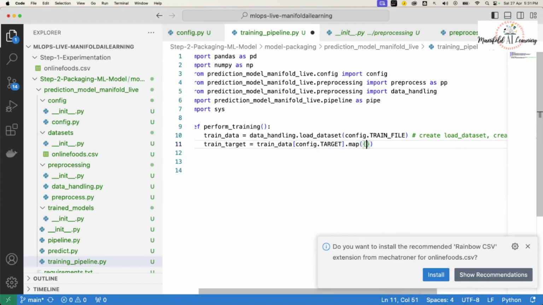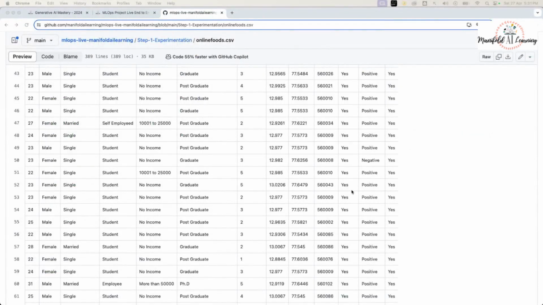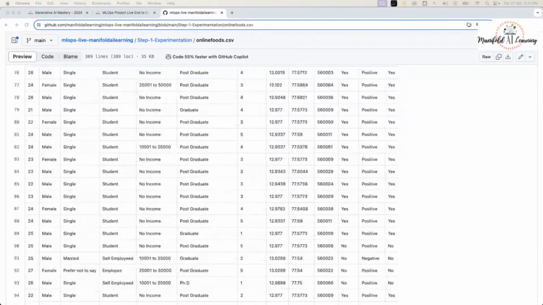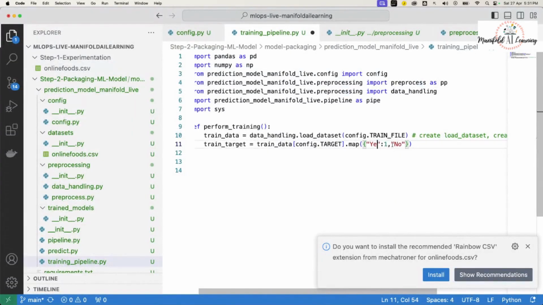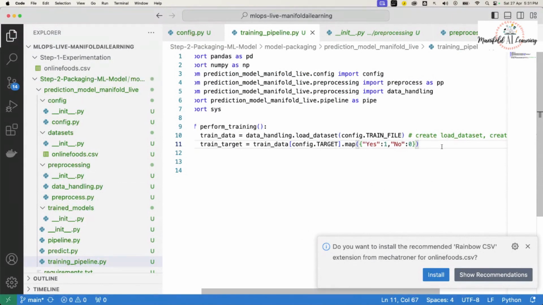I'll make use of Python dictionaries. For yes, I'll say 1, and for no, I'll mention 0. Let's ensure that the cases are matching. Yes is 1, no is 0. In this way, we perform this mapping.